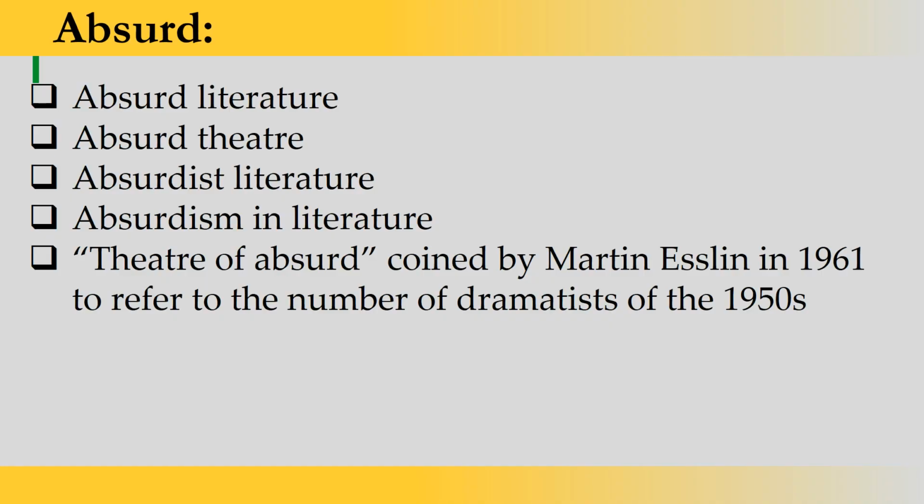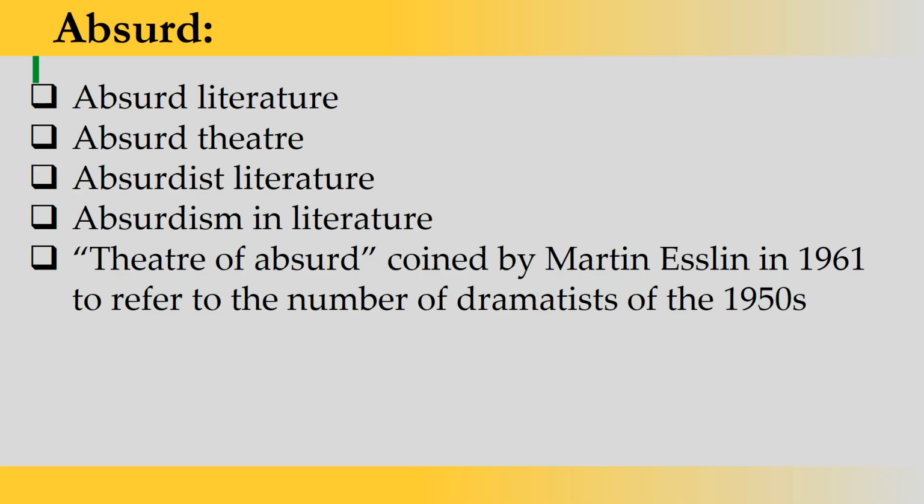The term theater of the absurd was coined by Martin Esslin in 1961 to refer to a number of dramatists of the 1950s. So there was a prominent set of dramatists in the 1950s, and all those dramatists were called the theater of the absurd, or their works were categorized under this absurdism.